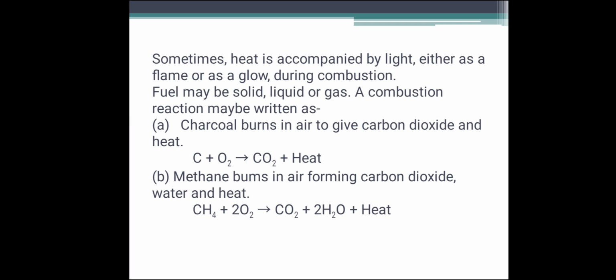So this is the reaction when combustion takes place. Some fuels require ignition, some fuels require heat to burn. Everywhere the supporter is required, that means oxygen is required everywhere.